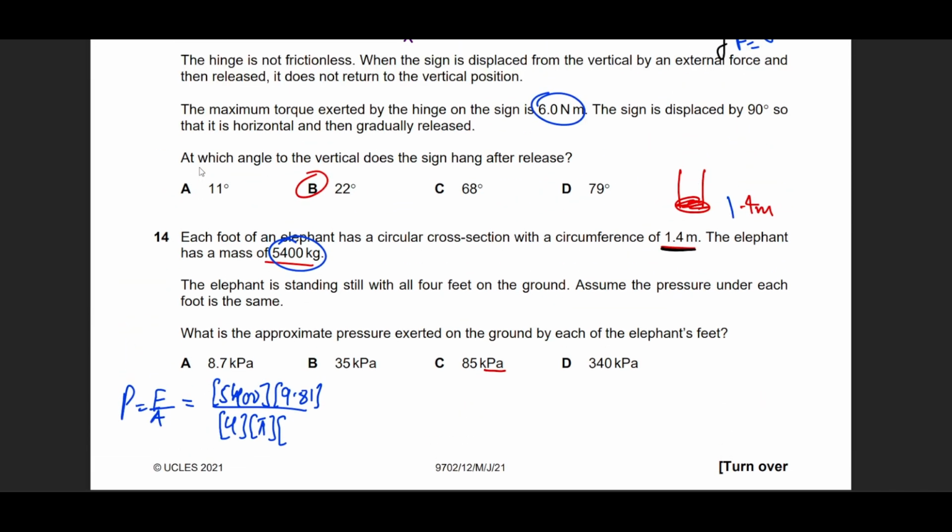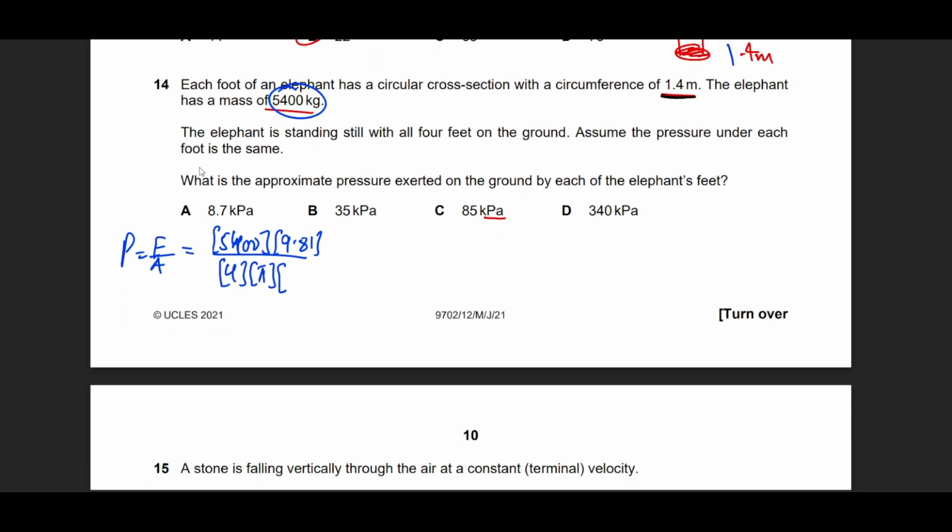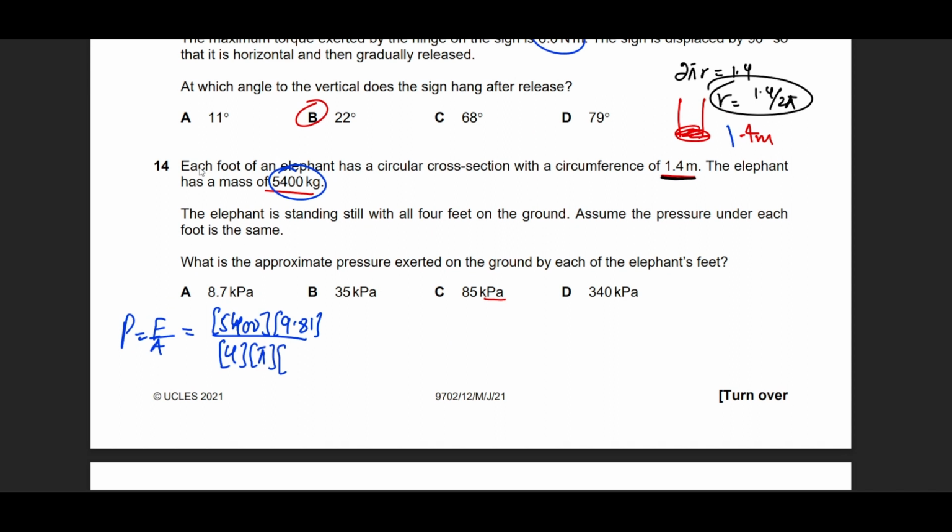So what's the formula for circumference? The formula is 2 pi r equals the circumference, which is 1.4. So I need the radius. Radius is going to be 1.4 divided by 2 pi, right? Okay. So this is going to become 1.4 divided by 2 pi. You can exactly use the value over here as well.